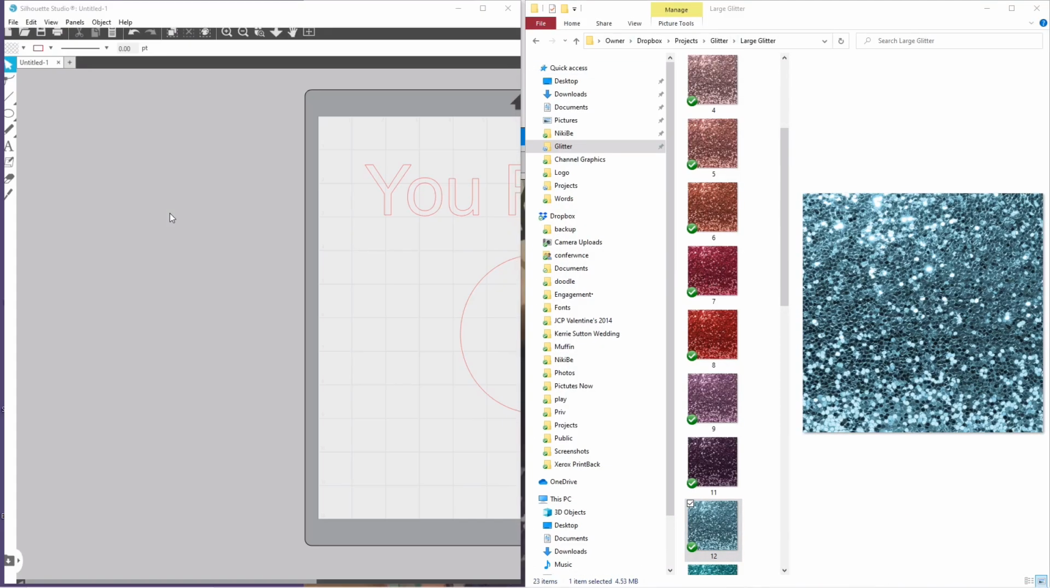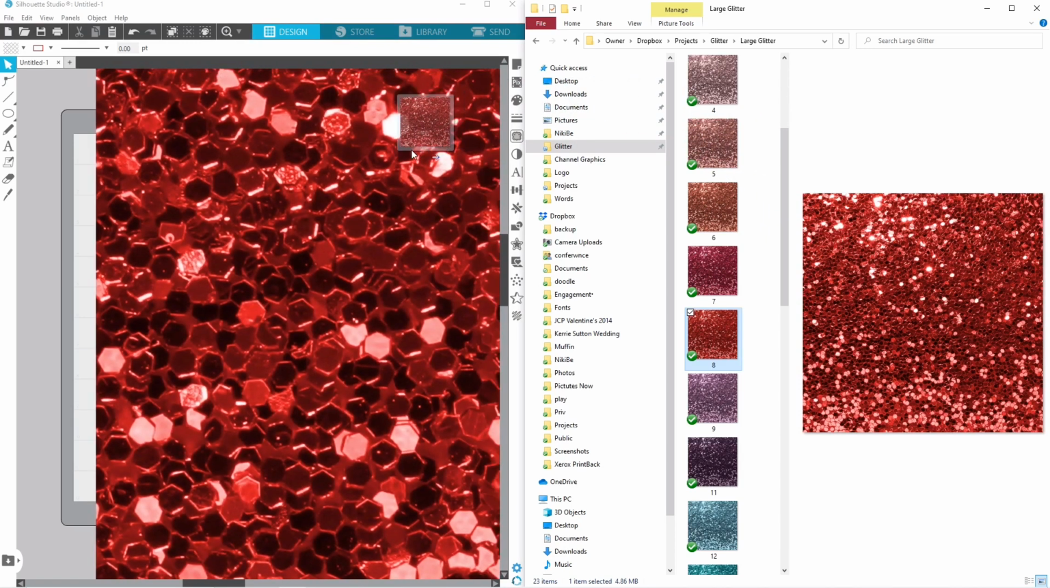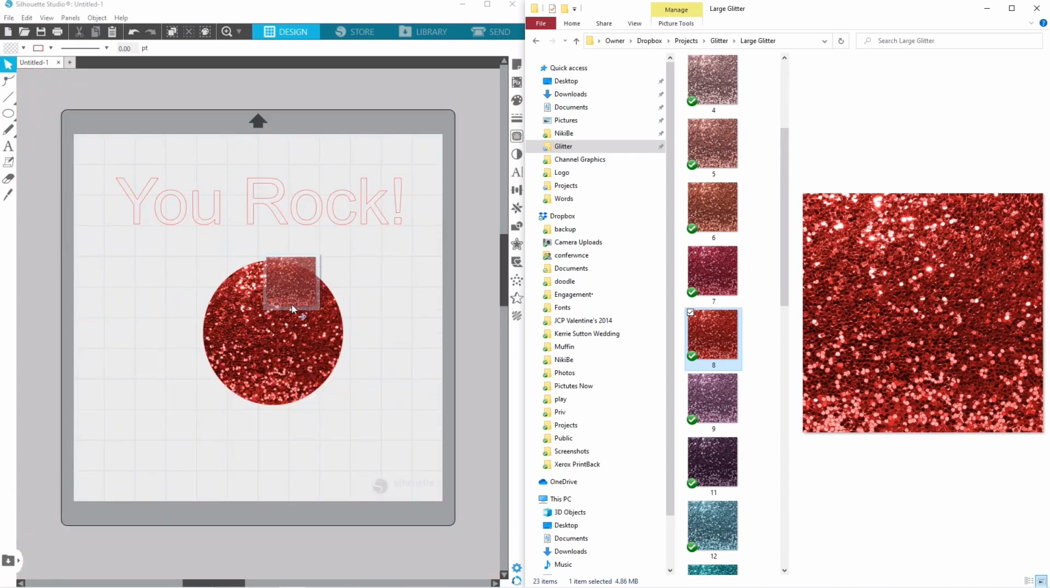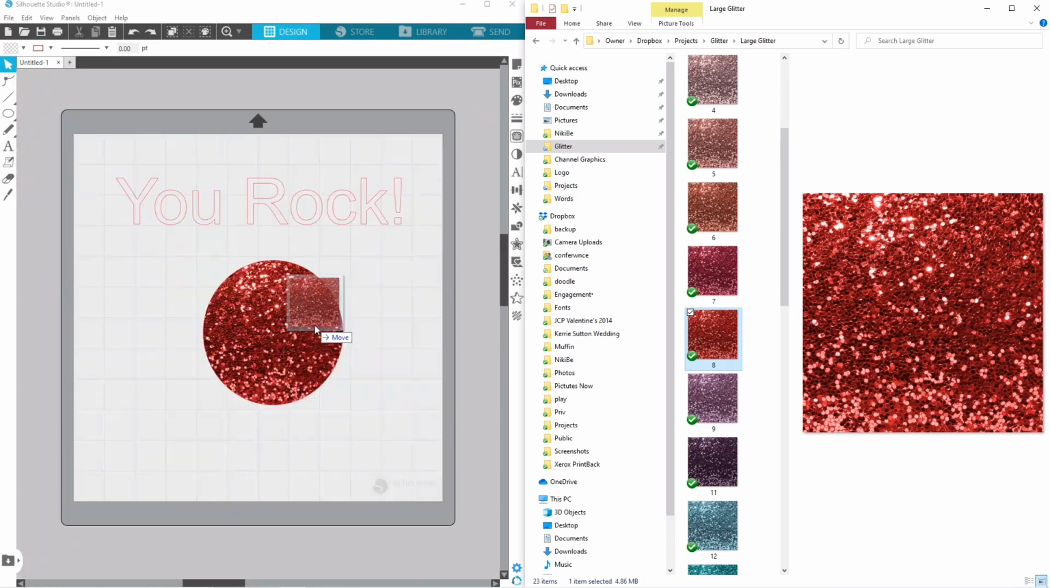So, come back to Silhouette Studio. I am going to take this red glitter and just drag it right over to Silhouette. And I'm going to make sure that I drop it right on top of the shape. Notice as I move it around, it goes to the words. I can just put it in Silhouette, or I can put it on the shape. Put it on the shape.